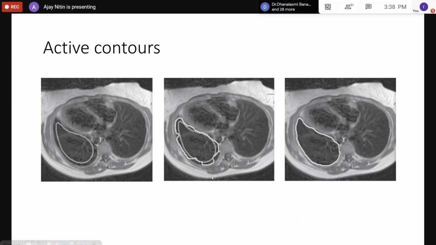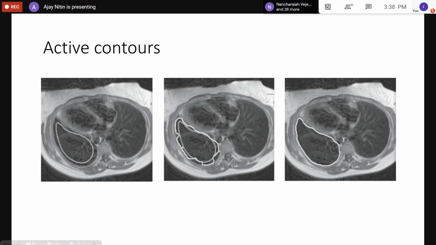You can draw it roughly, and we have algorithms that can fit it nicely to the boundaries, like a rubber band. When you apply a rubber band around an object, it doesn't matter how you apply it. When you leave it, it nicely sticks to the boundaries. The same properties are used in image processing.